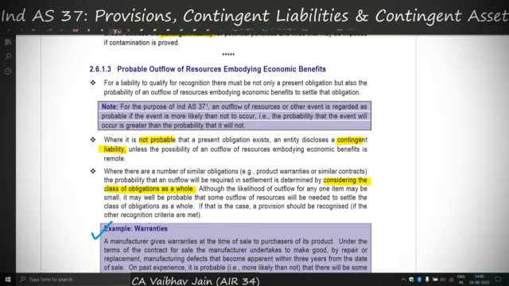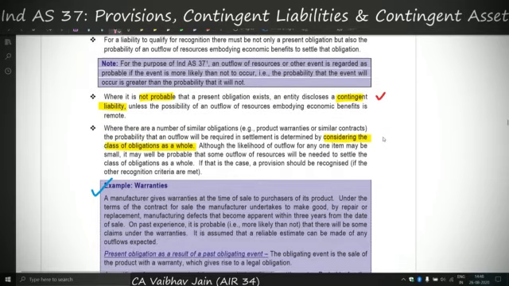Now the third component is outflow of economic resources, or in the longer term, probable outflow of resources embodying economic benefits. So if the outflow of economic resources is probable, only then we'll recognize a provision. If it is not probable, then we will recognize a contingent liability. And here it is giving a separate point.